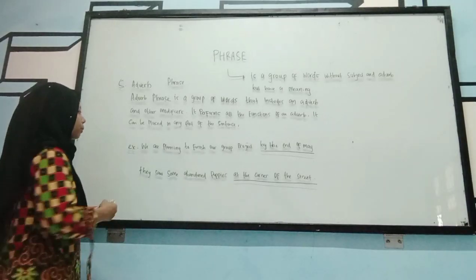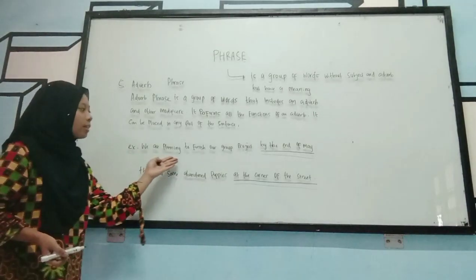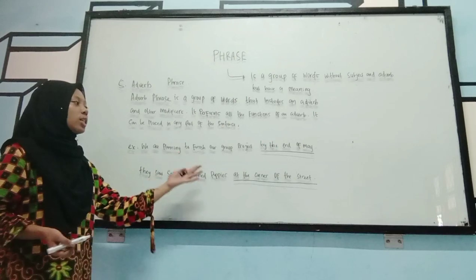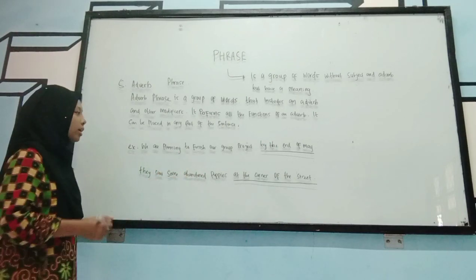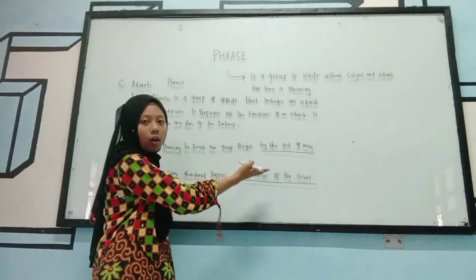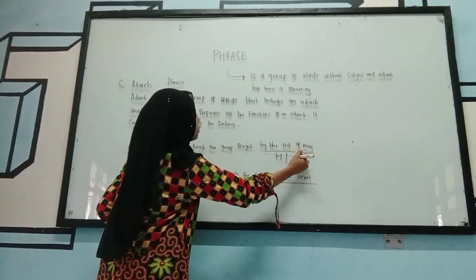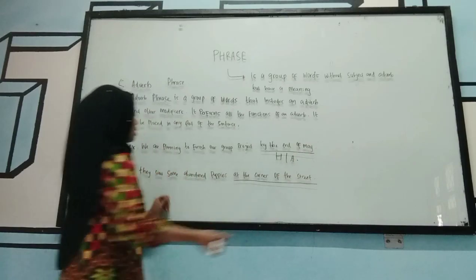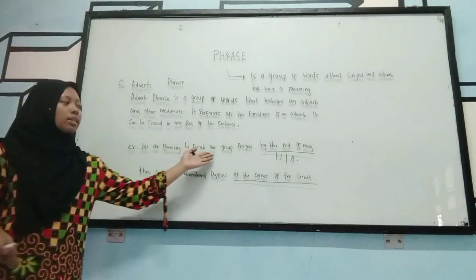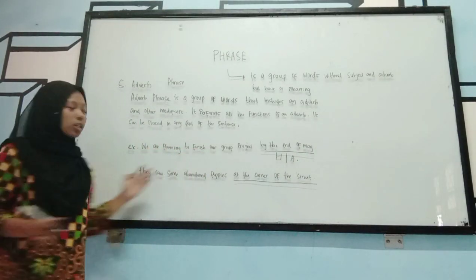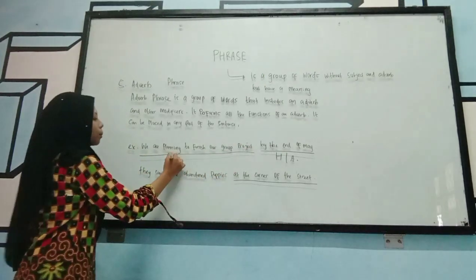For example: We are planning to finish our group project by the end of May. By the end of May is the adverb, and we are planning to finish our group project is the modifier.